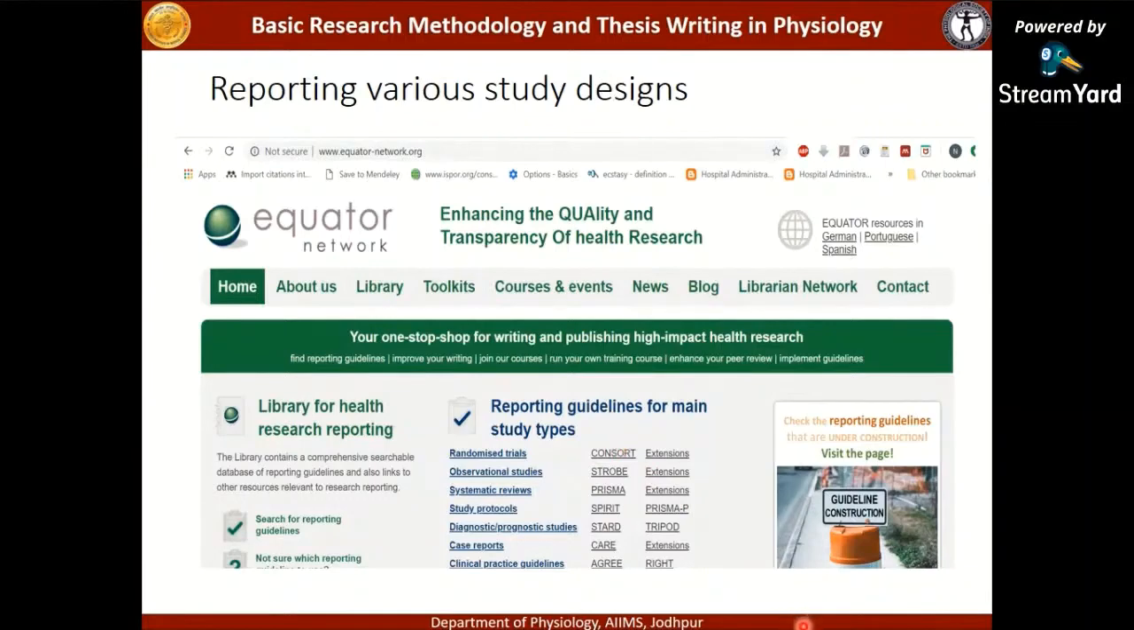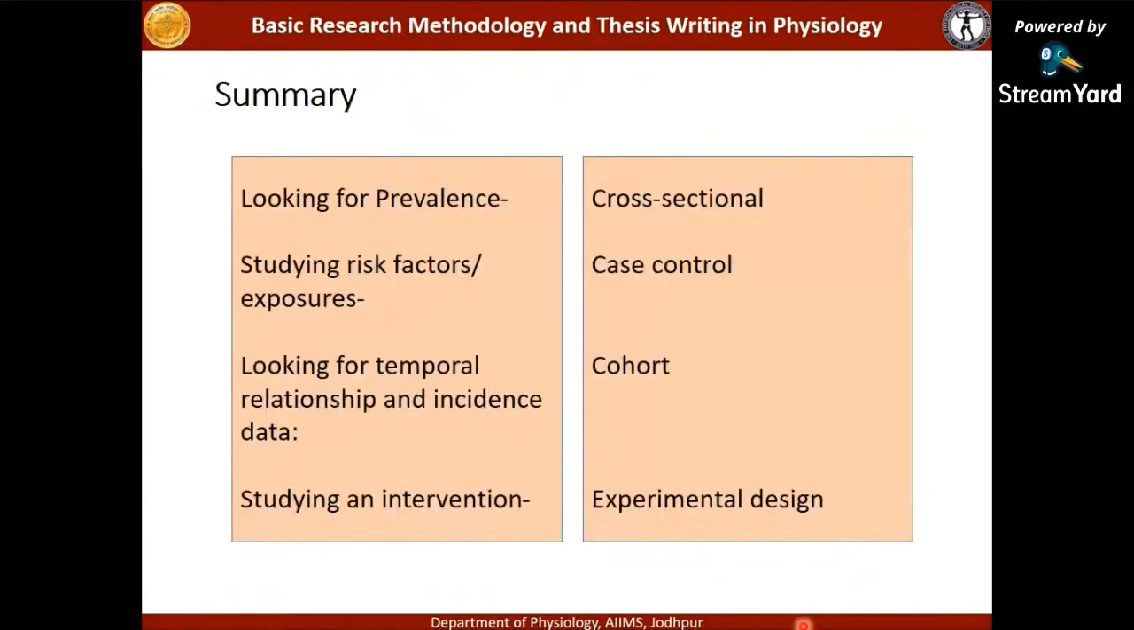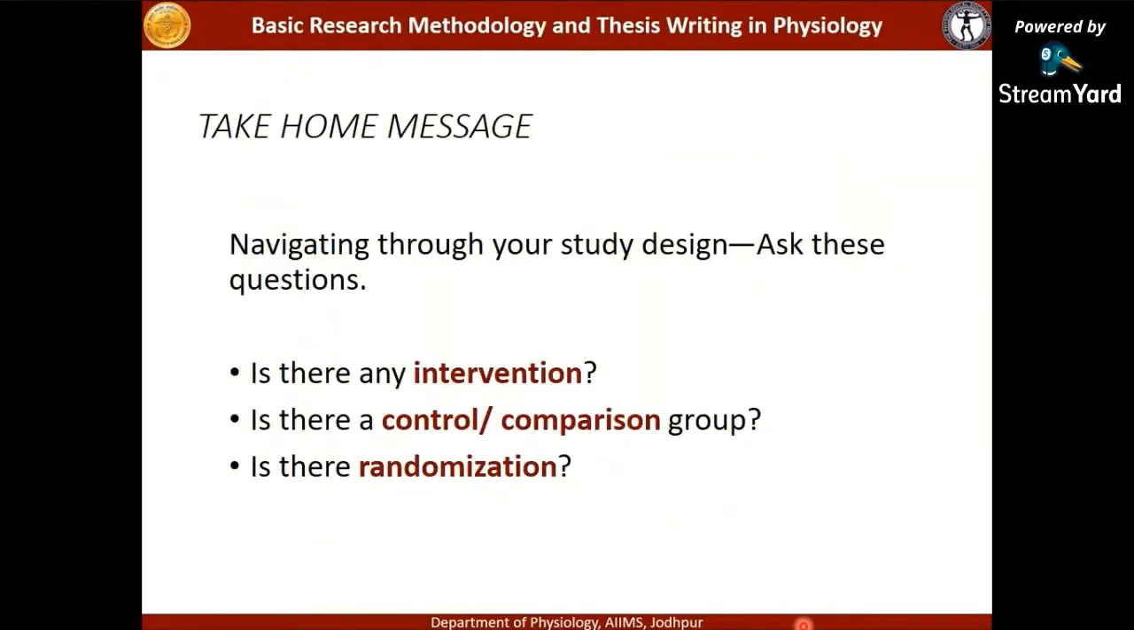Now summarizing it all, if you are looking for prevalence, go for a cross-sectional study. If you are studying risk factors or exposures, go for a case control study. If you are looking for temporal relationship and incidence data, go for a cohort study design. And if you're planning some intervention, go for the experimental study design. So the take home message, navigating through your study design, ask these 3 questions. Is there an intervention? Is there a control comparison group? Is there randomization? And this will help guide you through your research, and it will help you to know what design you have used.